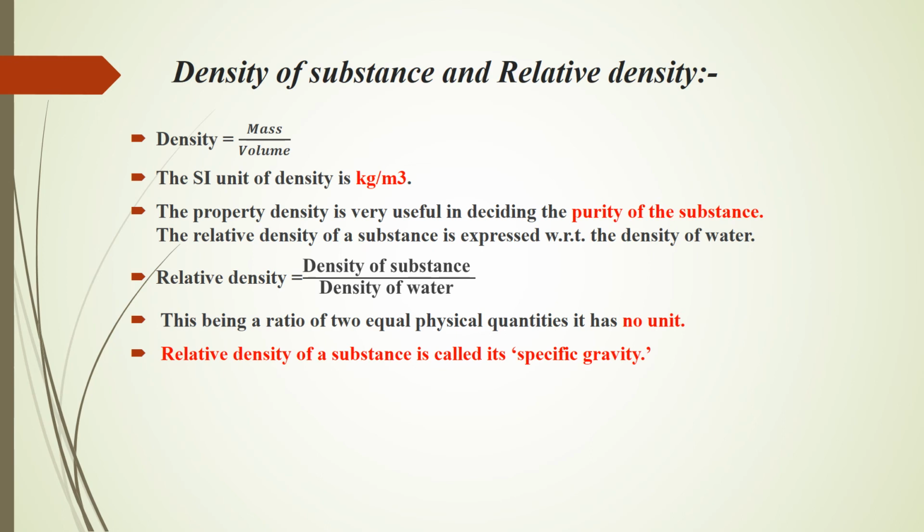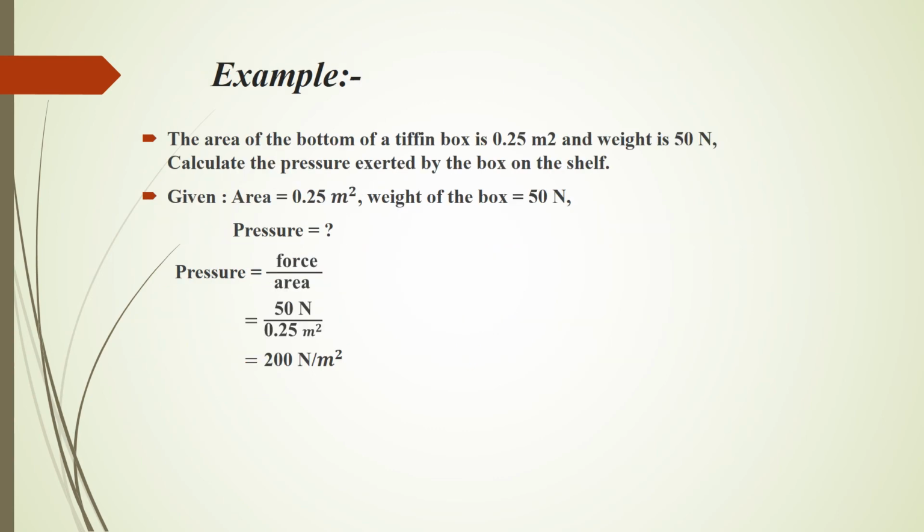Relative density is expressed with respect to the density of water, like relative density is equal to the density of any substance divided by the density of water. This is the ratio of two physical quantities, and that's why relative density has no unit. This is also called specific gravity.